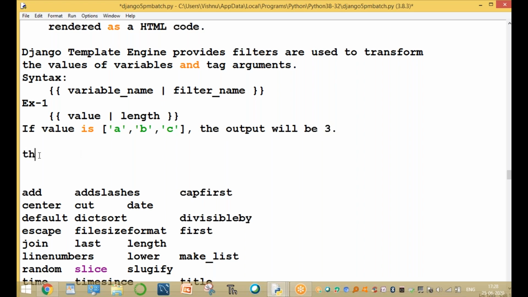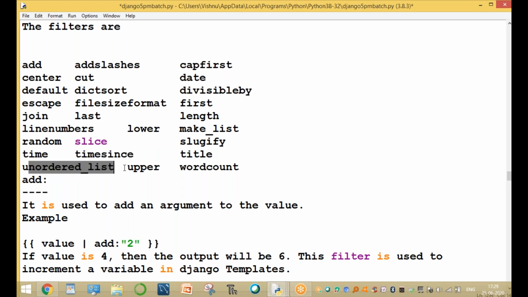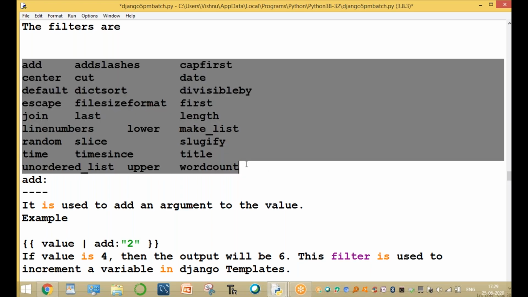Now, what are the filters available? One filter is addslashes, capfirst, and another is center, cut, date, default, dictsort, divisibleby, escape, filesizeformat, first, join, last, length, linenumbers, lower, make_list, random, slice, slugify, timesince, title, unordered_list, upper. These are all the filters. Let me explain them in this class.